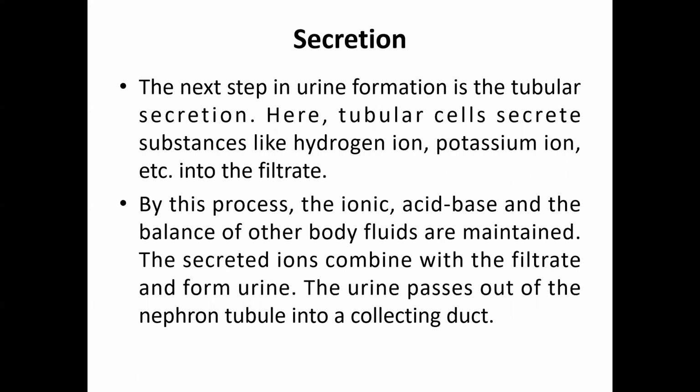Finally, the next step in urine formation is tubular secretion. Here the tubular cells secrete some substances like hydrogen ions, potassium ions, etc. into the filtrate. Clear? When these tubular cells secrete these kinds of ions, they can be eliminated through the urine. This process is known as secretion.